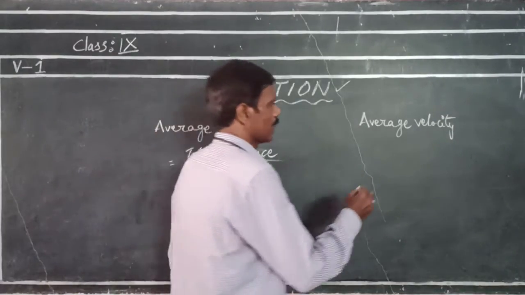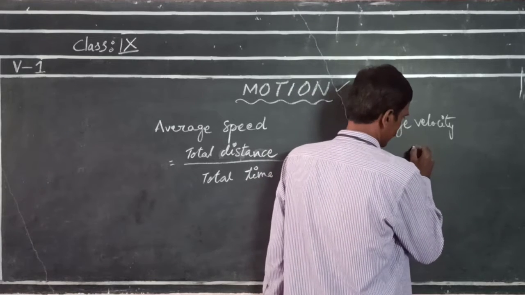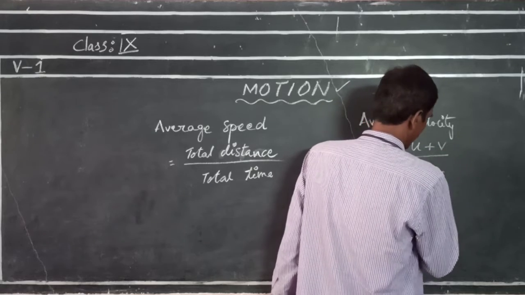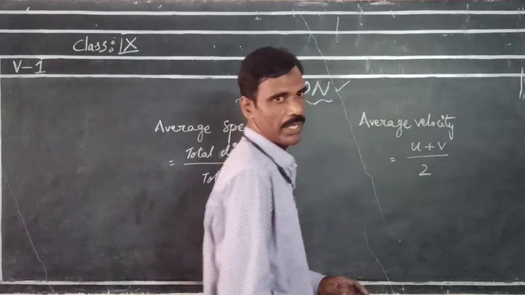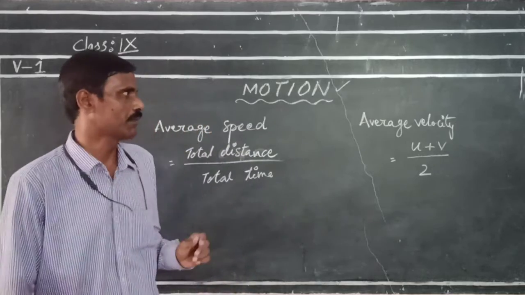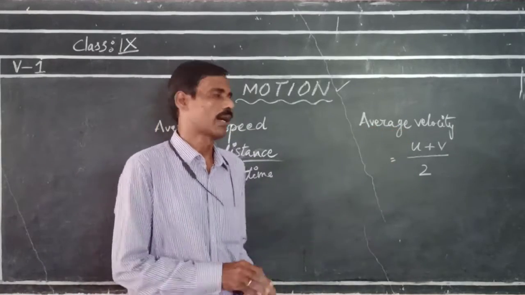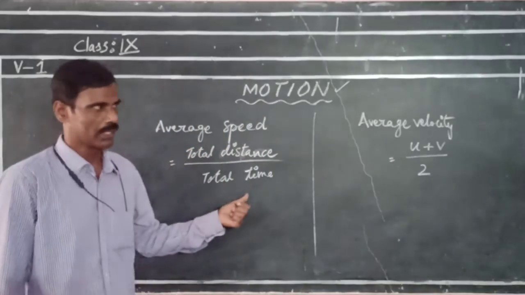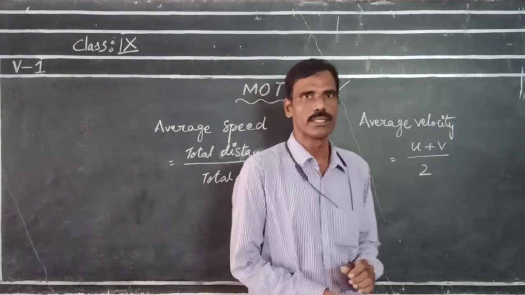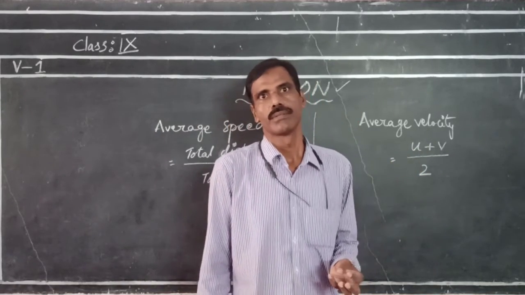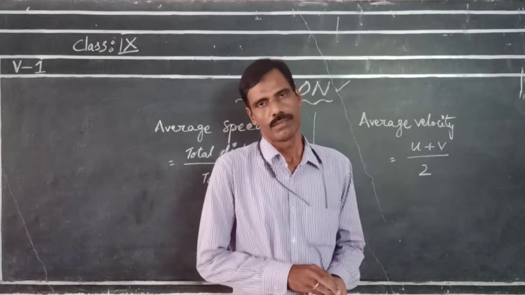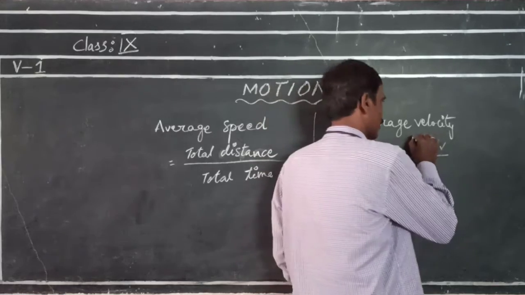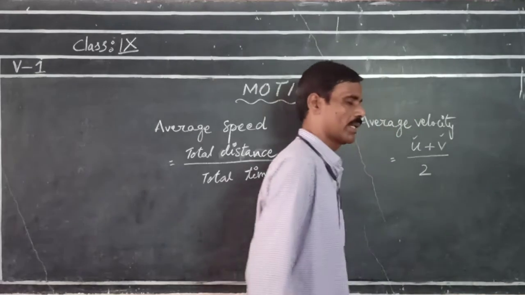Average velocity is nothing but the average of initial and final velocity of an object, or the mean of initial and final velocity. Average speed is the total distance covered by total time, and average velocity is the mean of initial and final velocity. Initial velocity is generally represented by u, and final velocity by v.